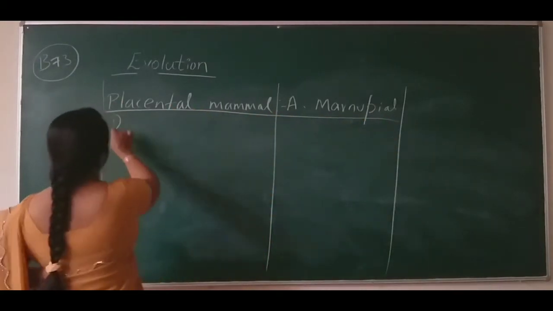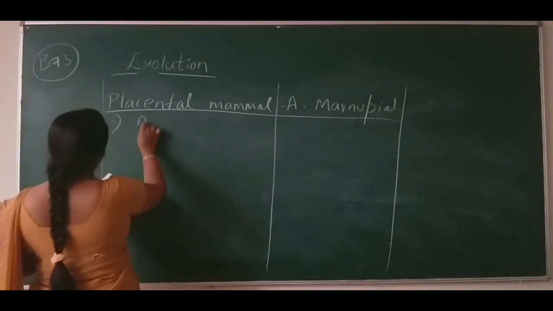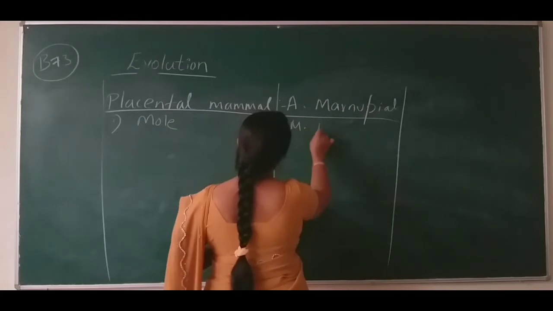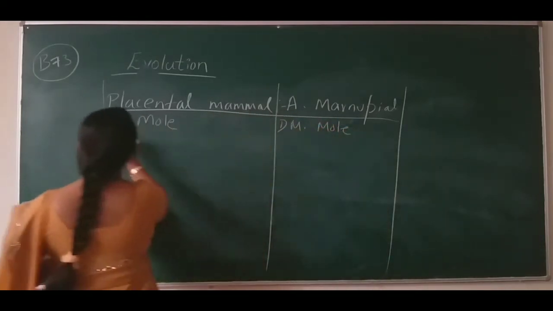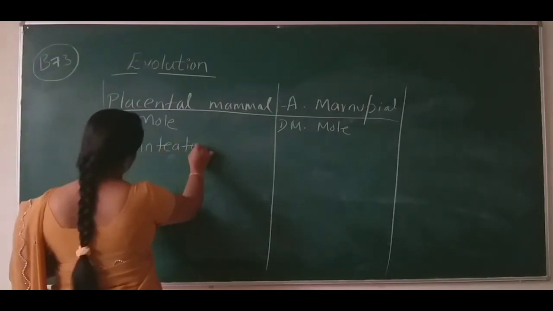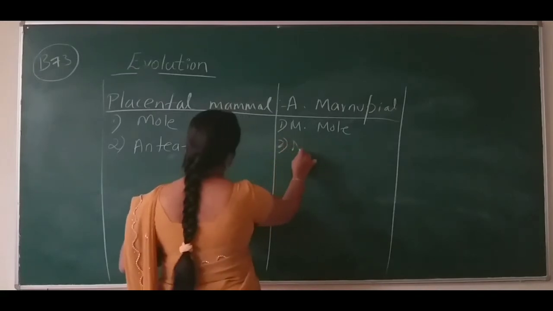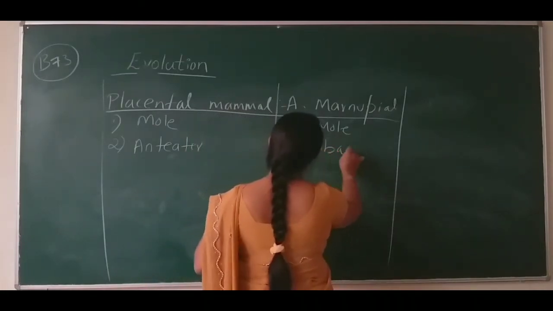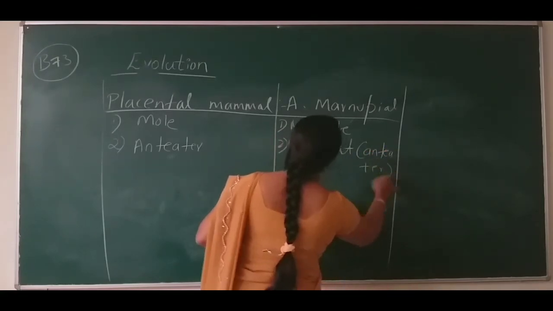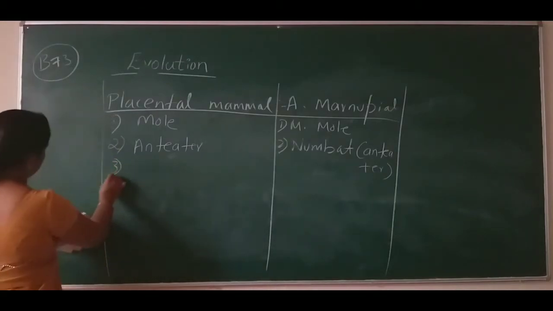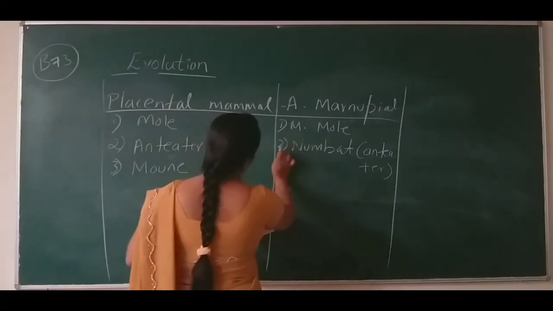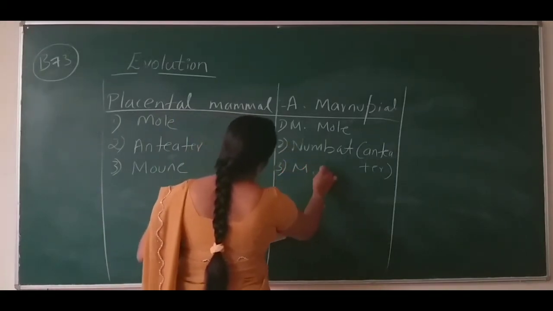So one placental mammal is the mole; here, the marsupial mole. Second example is the anteater; the second one here is the numbat, which is also known as an anteater. Third is the mouse; here, the marsupial mouse.